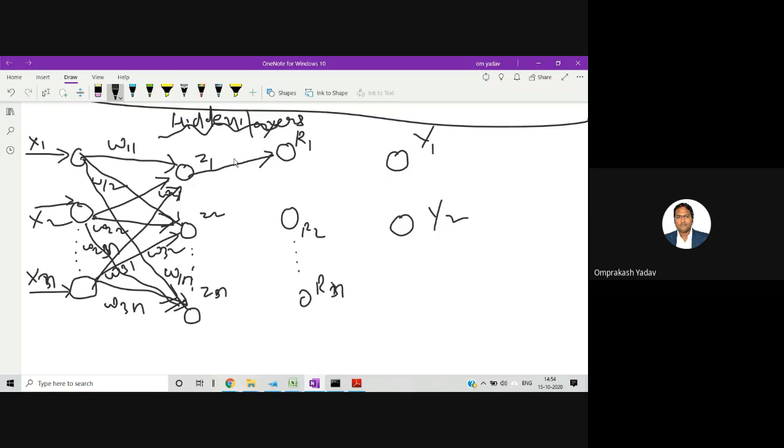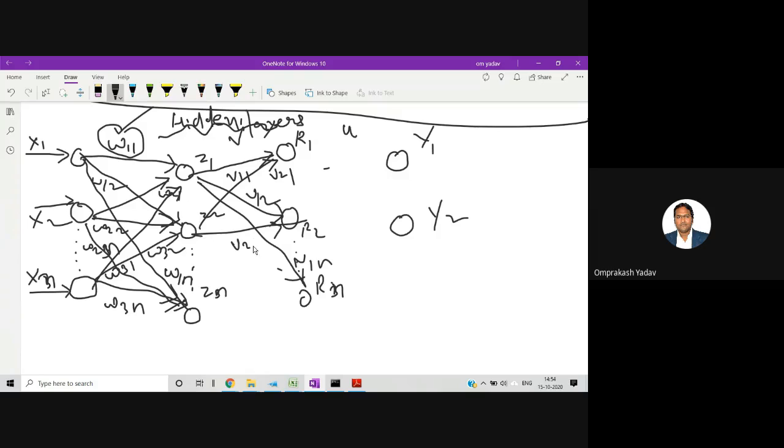Now let's represent with some other way. For example, here between x1 to z1, the first hidden layer, we used w. So here we can use v, and here we can use, let's say, u, whatever you want. So this will be v11, this will be v12, and this will be v1n. Similarly this connects v21, v22, and v2n.